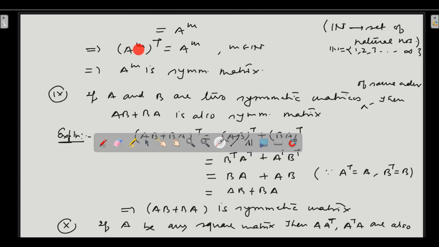Now as A to the power m whole transpose is equal to A to the power m, clearly A to the power m is a symmetric matrix by the definition of a symmetric matrix. Whenever a matrix satisfies this condition, it is a symmetric matrix. So A to the power m is a symmetric matrix. So we have successfully shown this particular thing.